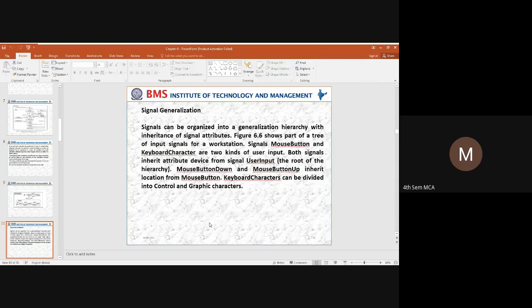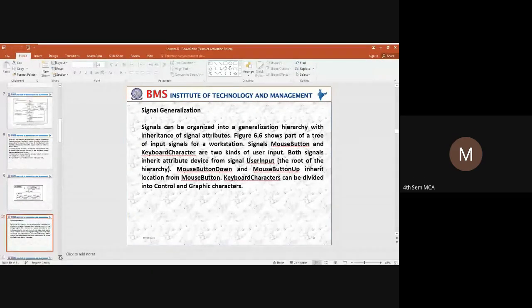The example we have taken here: assume we have a keyboard and a mouse, and the user is trying to give an input to the system. When giving the input, he might use a keyboard character or a mouse button. A mouse button can be up or down. You can take the mouse button and point to a particular character. The keyboard characters can be divided into two kinds: one is a control character and one is a graphic character.